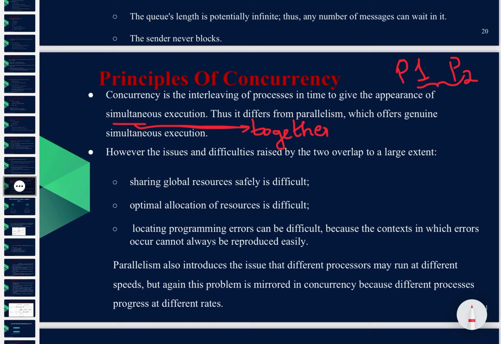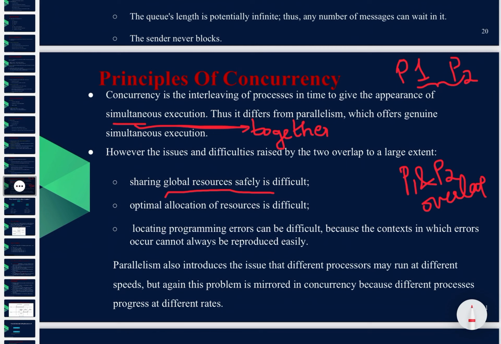This differs from parallelism, which offers genuine simultaneous execution. However, the issues and difficulties raised by the two overlap to a large extent. Sharing global resources safely is difficult. So when P1 and P2 are executed together, they will be overlapping each other. When P1 and P2 overlap each other, global resource sharing will be difficult.